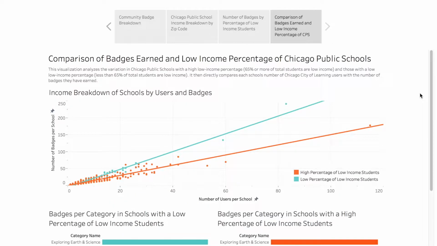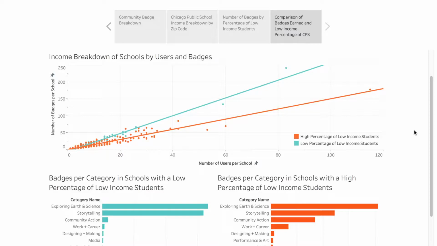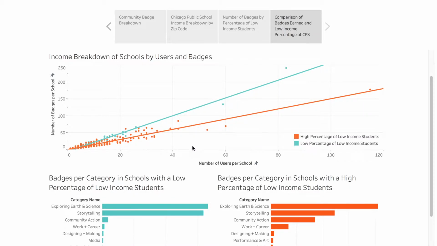This visualization, however, is comparing the number of users each school has with the number of badges they have earned. This is a more accurate way to compare schools with a low percentage of low-income students with those with a high percentage of low-income students. It accounts for the fact that there are many more schools with over 65% low-income students than those with less than 65%. The scatter plot depicting the comparison clearly shows through the lines of best fit that the schools with a low percentage of low-income students average a greater number of badges than schools with a high percentage of low-income students with the same number of users.